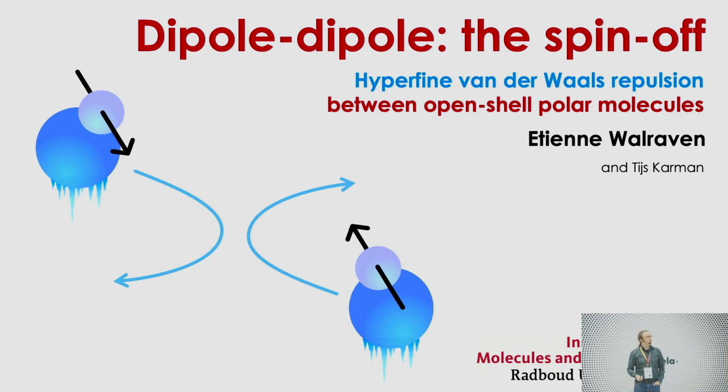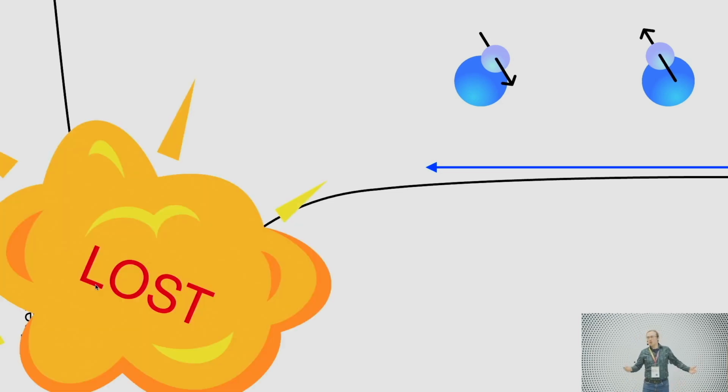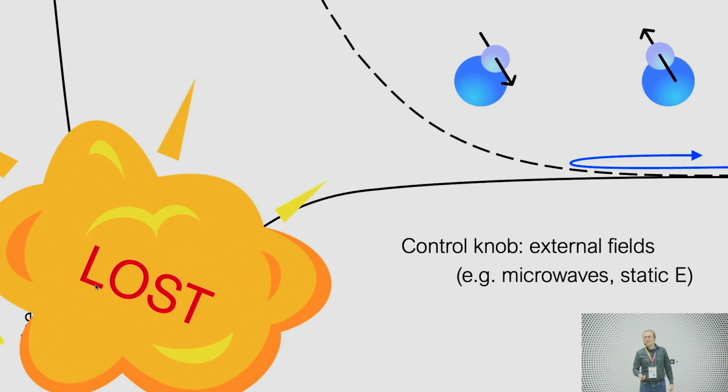Now, I think a very quick summary of whatever we've already seen in the last few talks: we have collisions, ultracold molecules are lost. We'd like to change this interaction at long range, for example, in microwaves and static electric fields. But I'm actually going to show you something slightly different. There's something that we can still check without external fields. Because what if we put things in different internal states?